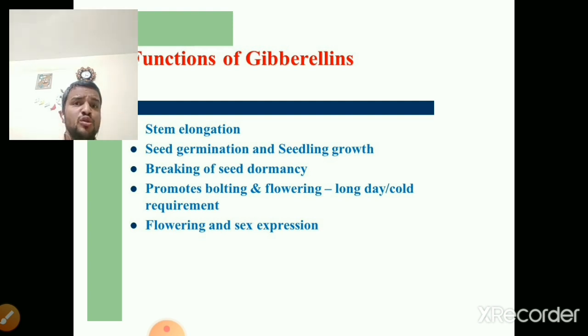Next, it also helps in flowering. In flowering, some of the plants are long day plants, and some of the plants require cold treatment for flowering. Long day plants means some plants require more light for flowering. Some plants require cold temperature, that is low temperature, for flowering. So in such cases, gibberellin will help. Again, it is also helping in flowering and sex expression.